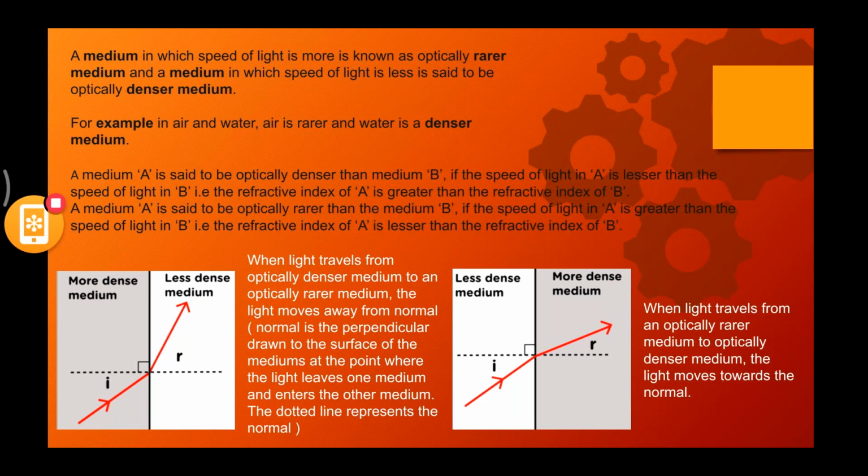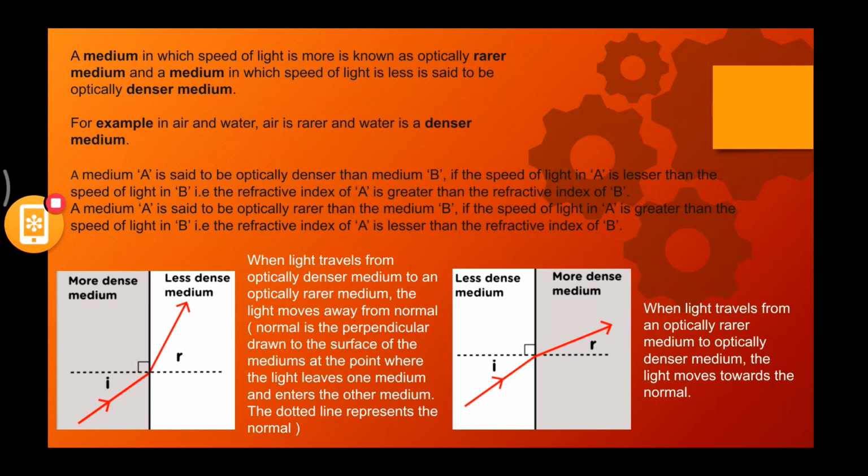We started with reflection, the bouncing back of light into the same medium. We saw refraction, a change or bend in the direction of light. Then we saw dispersion with the prism: when white light passes through a prism, the band of light splits into different colors based on wavelengths.